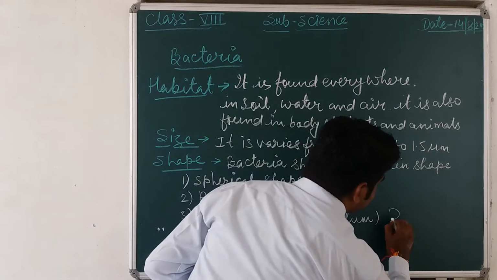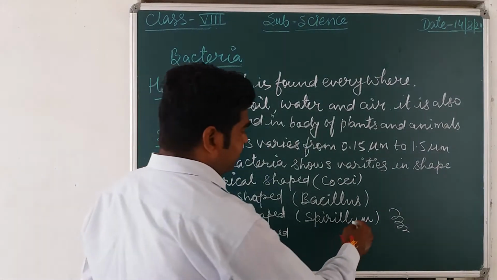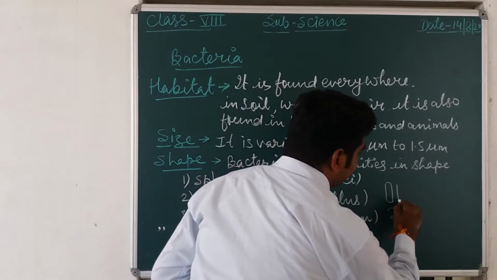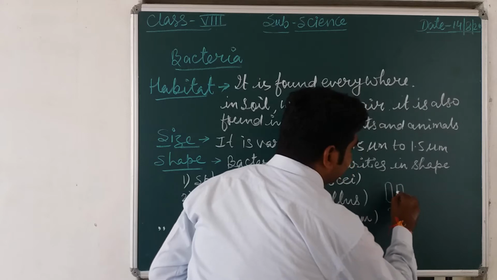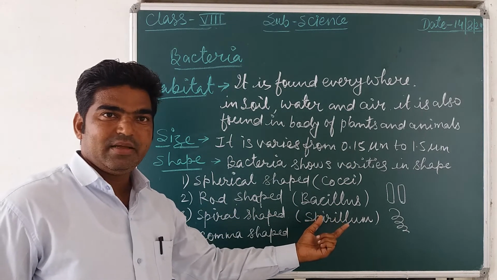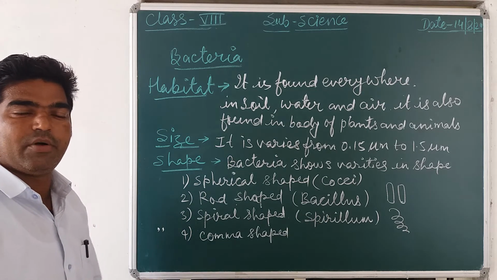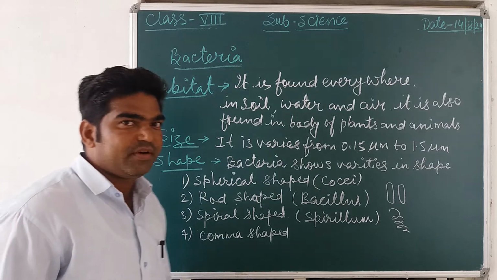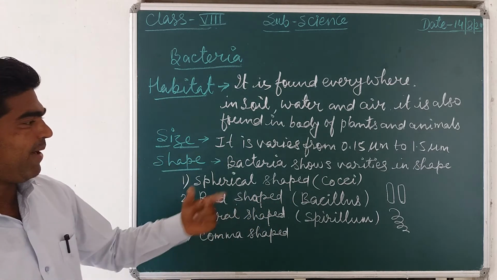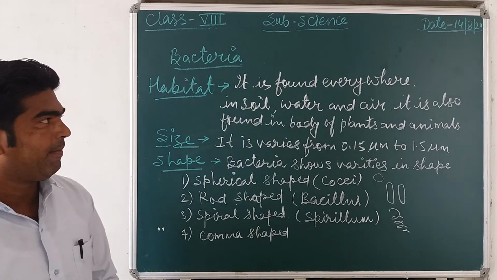Spiral shape means just like this spring shape, spirillum. Bacillus means just like this rod shape. This rod shaped bacteria is called what? Bacillus. Lactobacillus is found in milk and helps in the formation of curd from the milk. Cocci are the spherical ones. So these are the different shapes of bacteria.